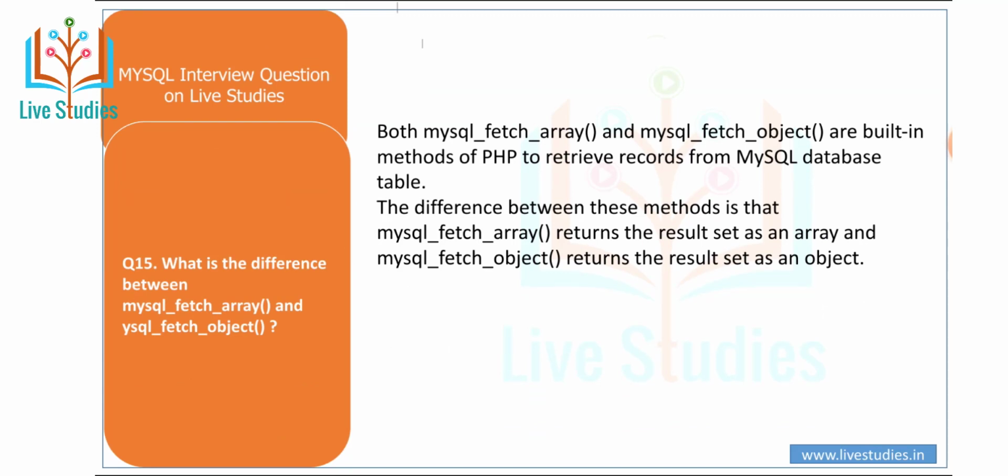What is the difference between MySQL fetch array and MySQL fetch object? Both the MySQL fetch array method and fetch object method are built-in methods of PHP to retrieve records from the MySQL database. The difference between the methods is that MySQL fetch array returns the result set as an array and MySQL fetch object returns the result set as an object.